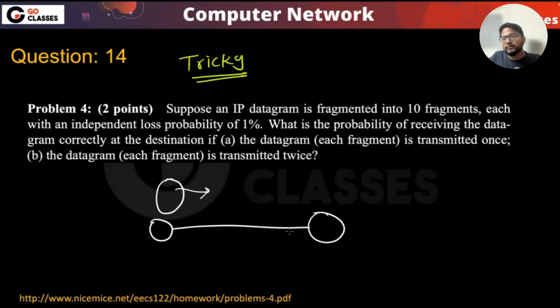So what you will say here? You will say, what is the probability of success? One of them reaches. Okay, just one of them. If you are sending any fragment 2 times, then what is the probability of success? Let's not worry about the 10 fragments. Let's suppose you are sending just one fragment 2 times. What is the probability that this one fragment, I mean, this is just a copy, okay? Just a copy of one fragment. Let's suppose there is only one packet. You are sending it here 2 times. What is the probability it reaches at least 1 time here? At least 1 time.